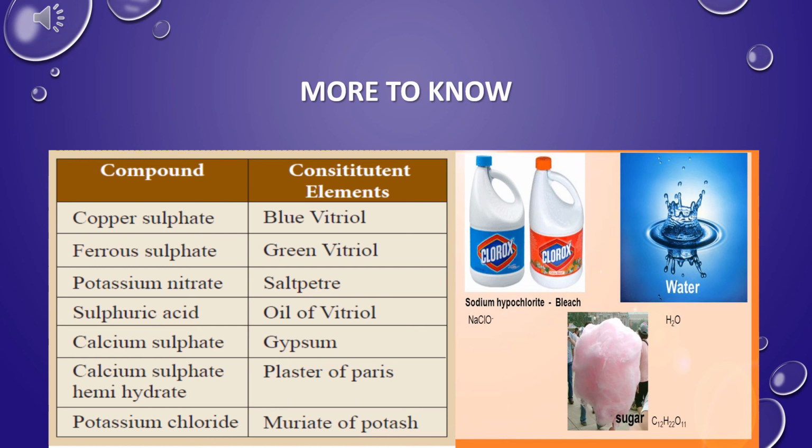Calcium sulfate, other name is gypsum. Calcium sulfate hemihydrate, other name is plaster of Paris. Potassium chloride, other name is muriate of potash.